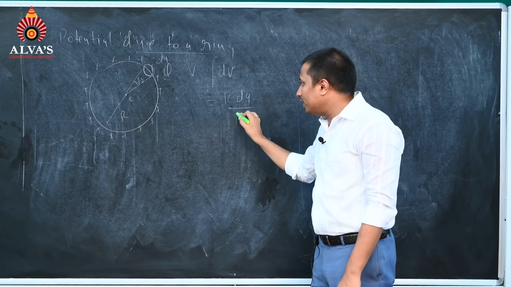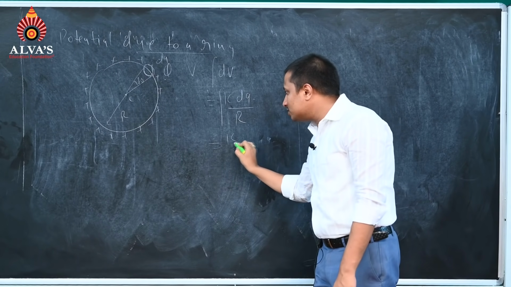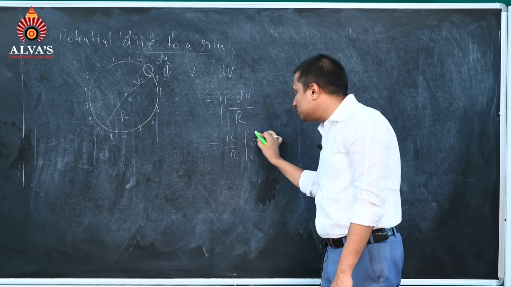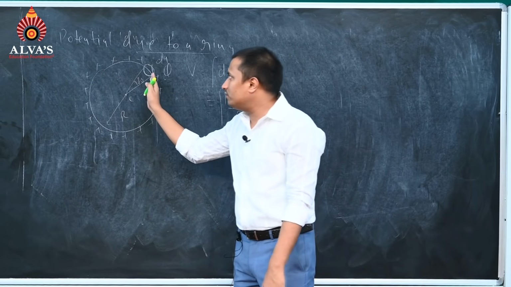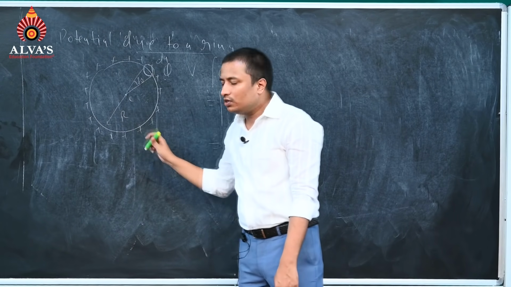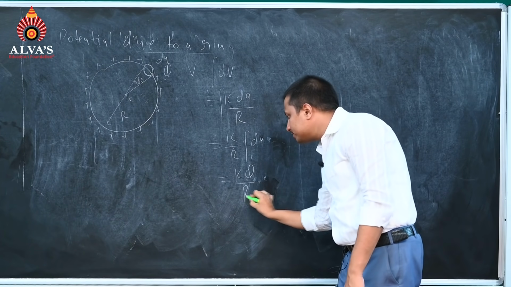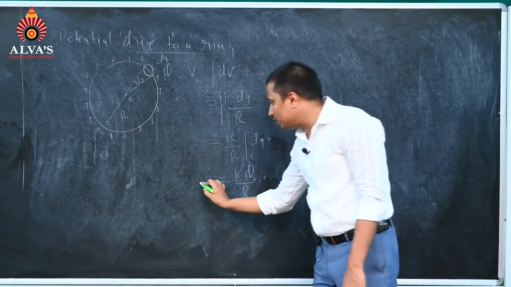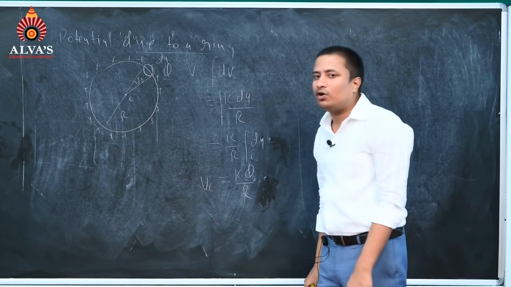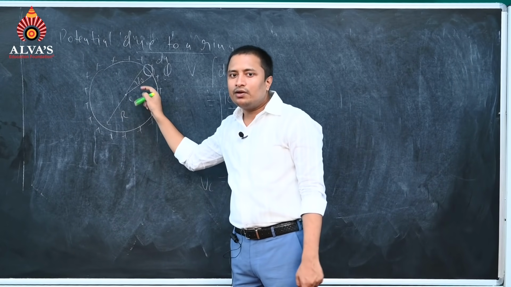So k dq by capital R, integration of this. K by r is a constant and we have to integrate this dq. Integration of dq means all the dq will be added together and it will give us kq by r. This will be potential at the center of the ring. K, total charge on the ring, by radius r.